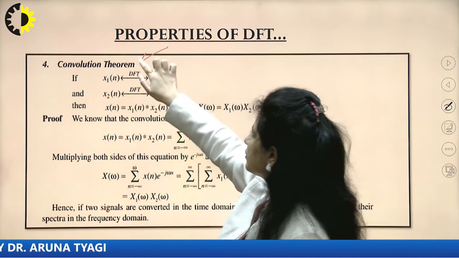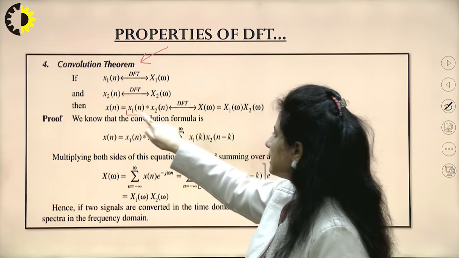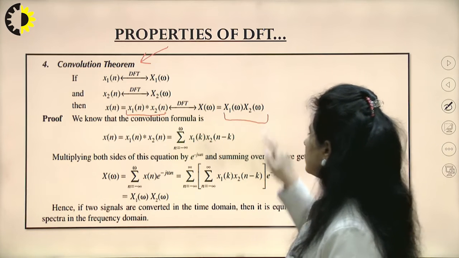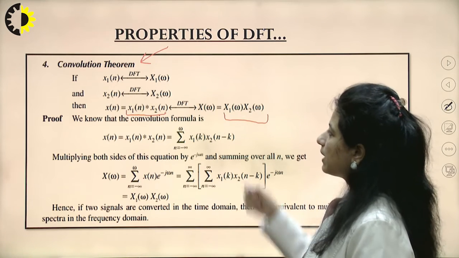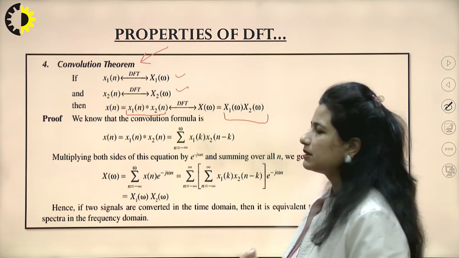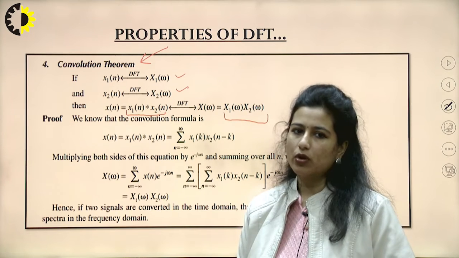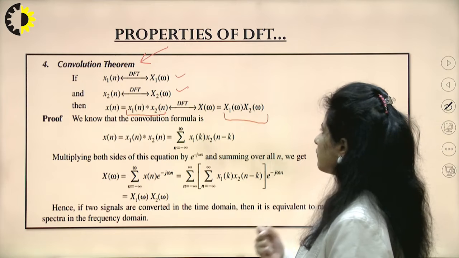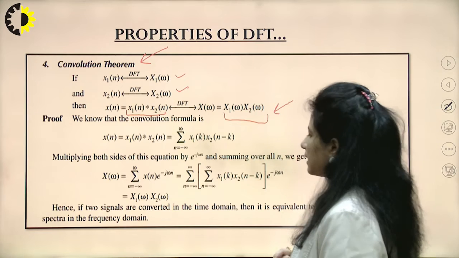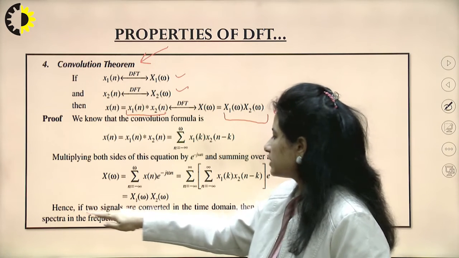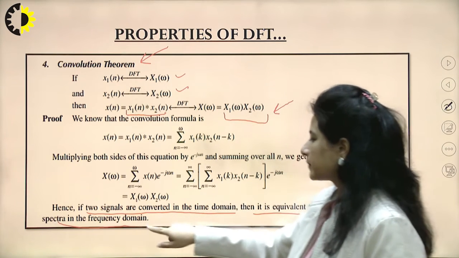The convolution theorem is helpful in all the transform domains: when I talk about these two signals, convolution in time domain is equal to multiplication in the frequency domain. So if I feel that convolution is cumbersome, I would change the domain of my signal into frequency and then simply multiply these two signals. Because all these transforms are linear, my output would not change. Only the calculation that I was going to perform with the convolution would ease out. So I would get a simpler way to understand or manipulate a signal. So if two signals are convolved in time domain, it is equivalent to multiplying their spectra in the frequency domain.